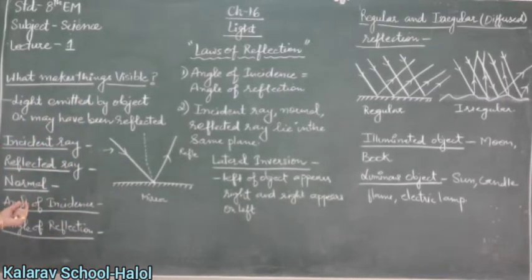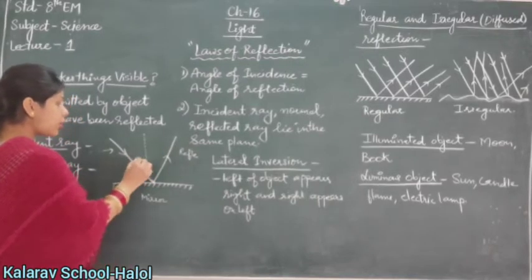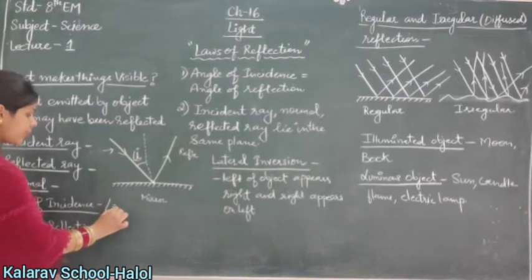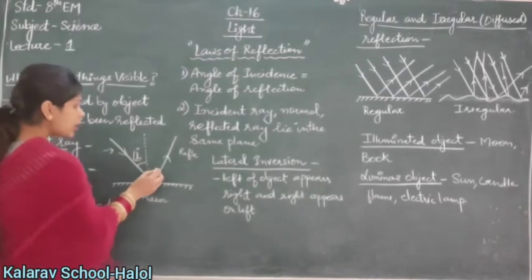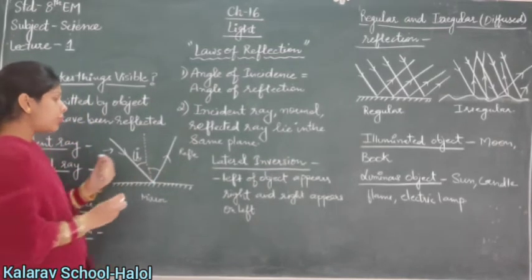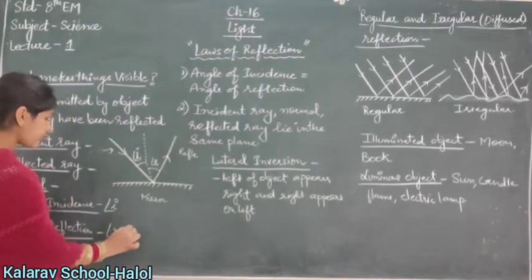Next is the angle of incidence. What is the angle of incidence? The angle between the incident ray and the normal is called the angle of incidence. Next is the angle of reflection. The angle between the reflected ray and the normal is called the angle of reflection.